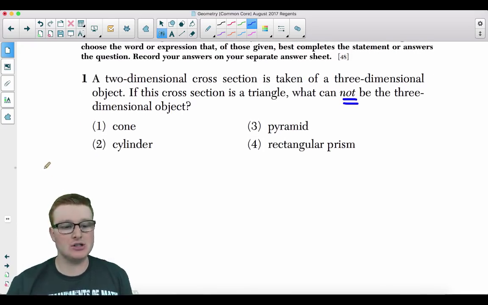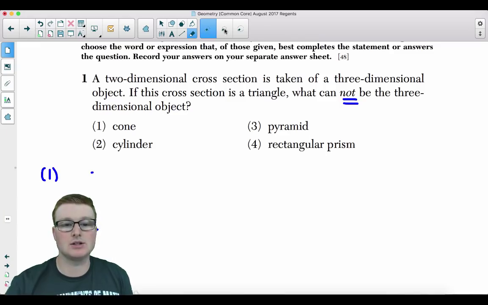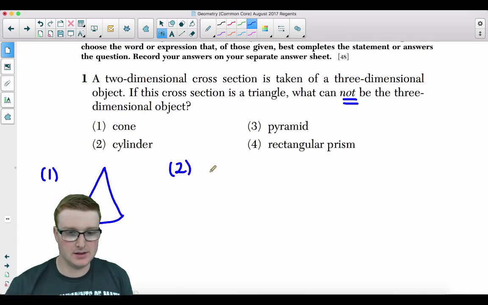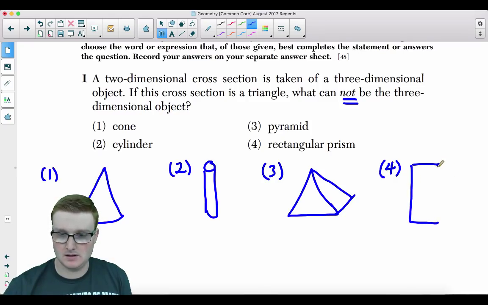So here's what I'm going to do. I'm actually just going to draw a couple of shapes or figures. So here's my cylinder to the best of my ability. No, I'm sorry, it's a cone first. Whoopsies. Okay, here's a cone. Okay, here's a cylinder. Here's a pyramid. Hopefully that will look good. Pyramid and rectangular prism. Okay, so here I have my 4 shapes, and your goal is to figure out